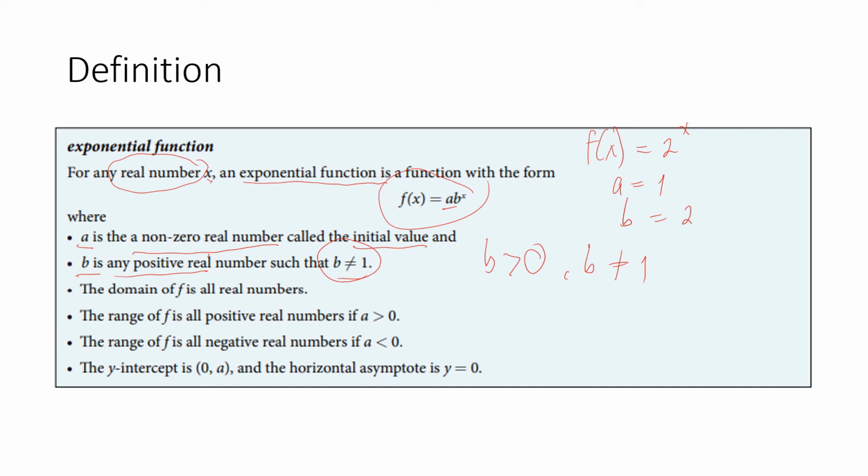So, for example, can b be 1/2? Yes, b can be 1/2 because 1/2 is greater than 0 and not equal to 1. Can b be, let's say, 1.5? Yes, b can be 1.5 because 1.5 is not equal to 1.